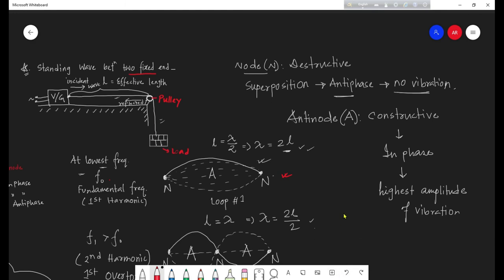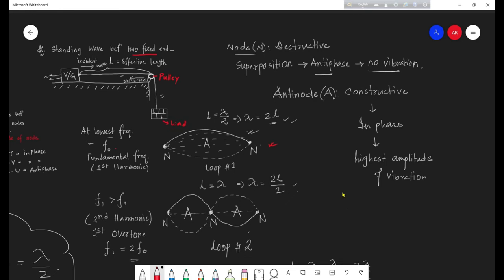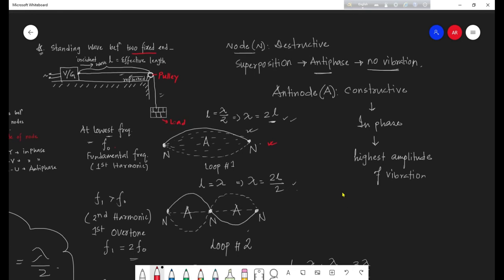If we vary the frequency, how does the standing wave pattern vary? So this is F1, which is the immediate higher frequency than the fundamental mode of vibration, the fundamental frequency, for which we get the loop to be like this, the standing wave pattern to be like this.